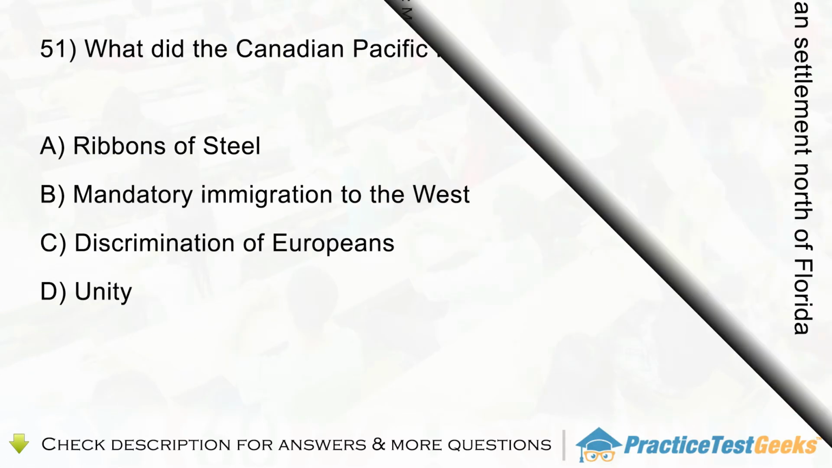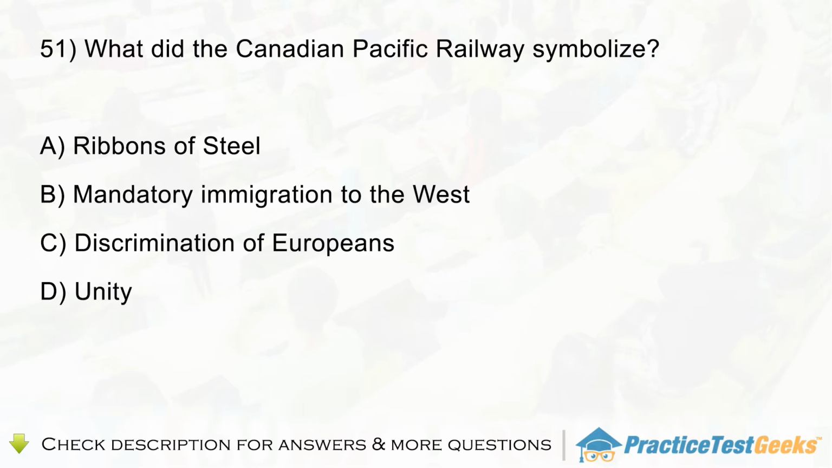Question 51. What did the Canadian Pacific Railway symbolize? A. Ribbons of steel. B. Mandatory immigration to the West. C. Discrimination of Europeans. D. Unity.